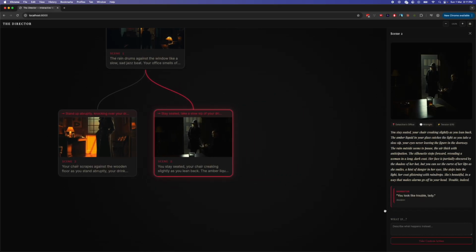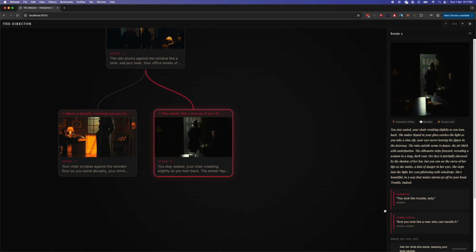Completely different scene, different image, different dialogue. A parallel universe created by a single different choice. And I can keep going, building a tree of branching realities.